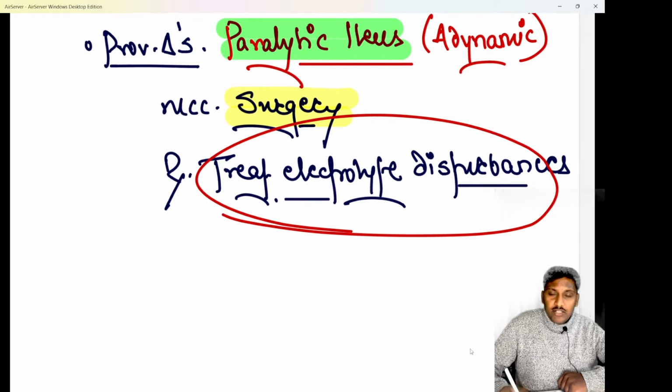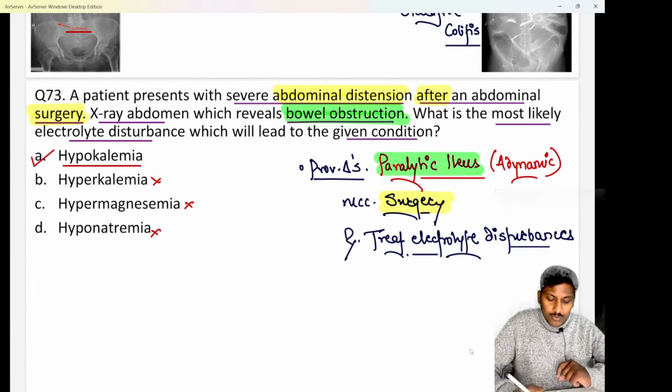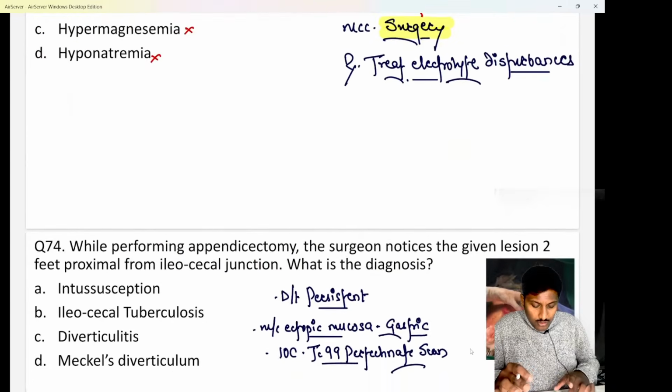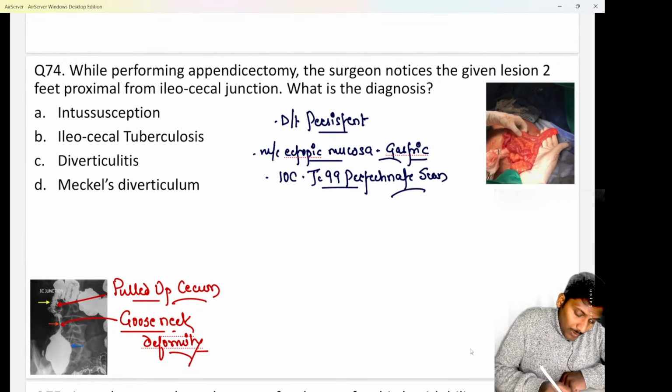Treatment is nothing else but we just have to treat the electrolyte disturbances. Once you treat the electrolyte disturbances, beta, the condition gets resolved automatically. Clear? Next is this case where they say, while performing an appendectomy, the